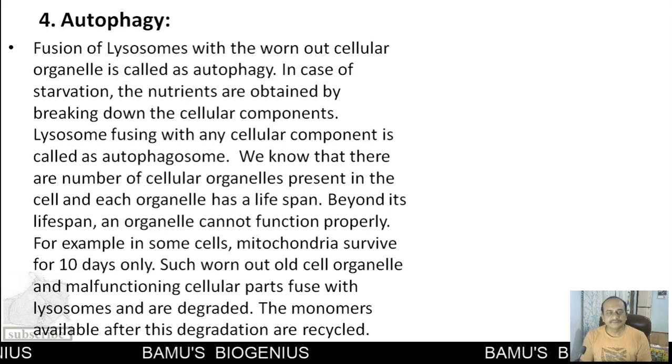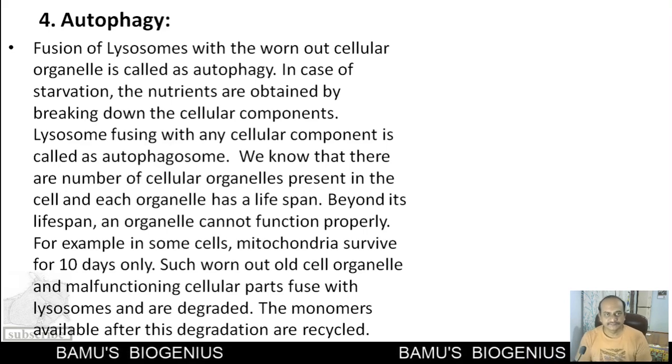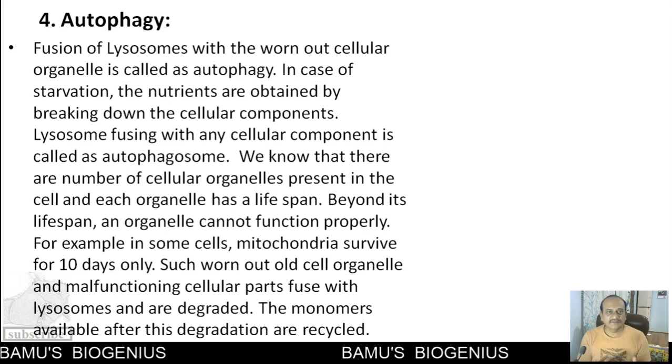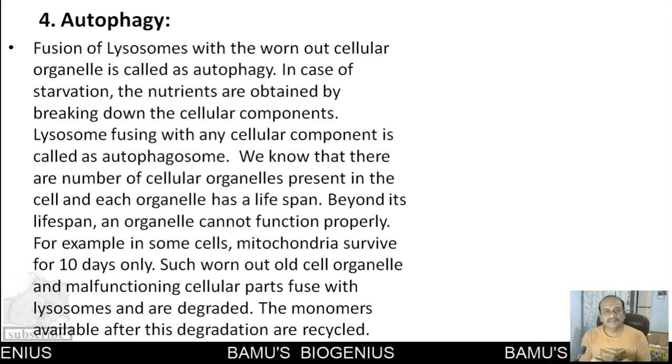We know that there are different types of cellular organelles, and they have a certain period of lifespan. For example, RBCs have 120 days. Even in the case of mitochondria, the liver mitochondria have a lifespan of 10 days.